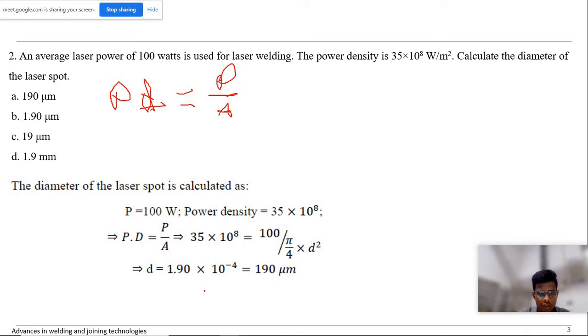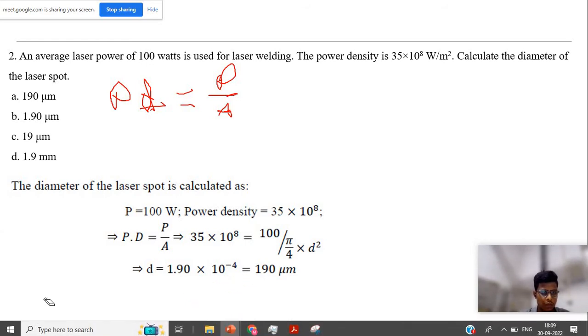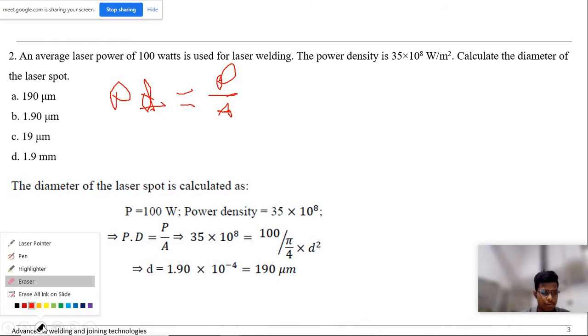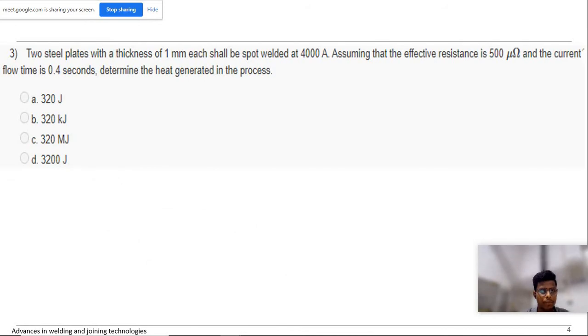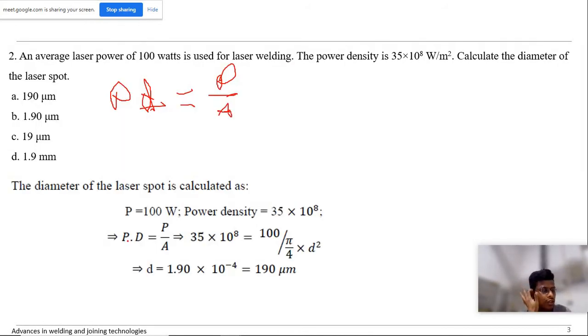So 1.9 into 10 square gives 190 micrometer. The solution is 2a.